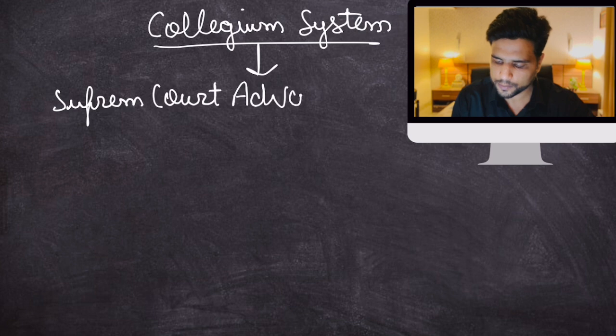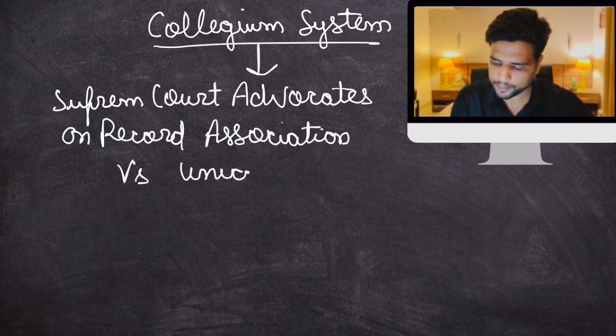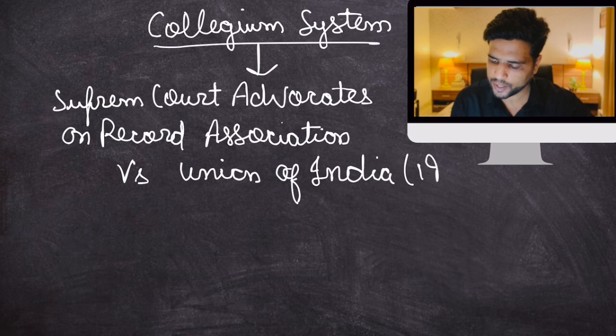case, Supreme Court Advocates on Record Association versus Union of India. This case was in 1993.